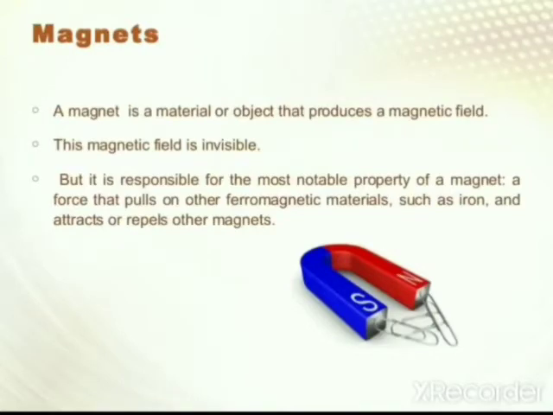Magnet. A magnet is a material or object that produces a magnetic field. This magnetic field is invisible, but it is responsible for the most notable property of a magnet, a force that pulls on other ferromagnetic materials such as iron and attracts or repels other magnets.